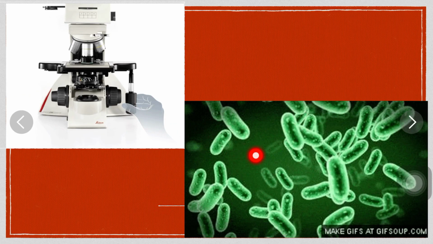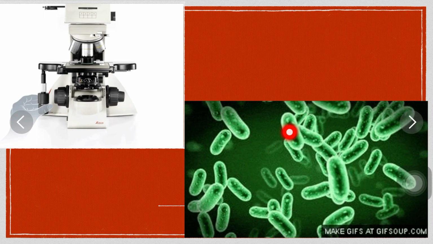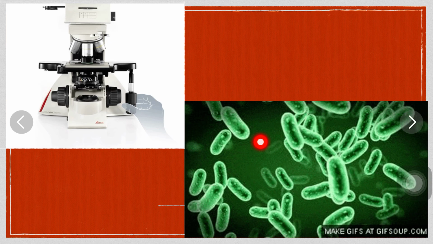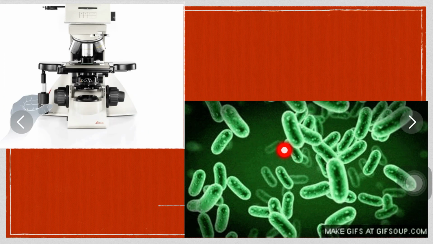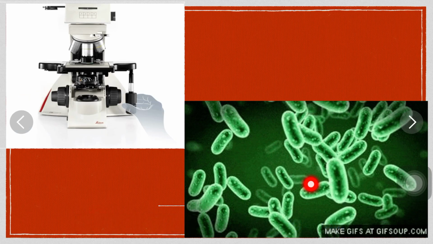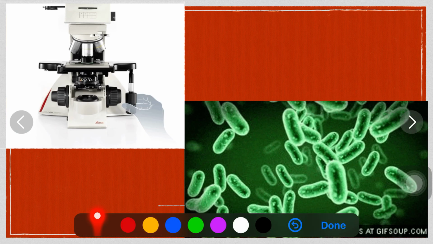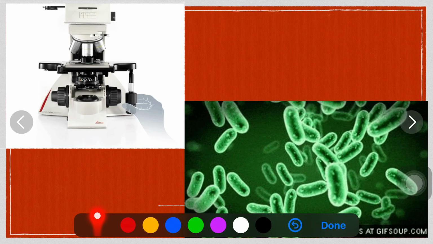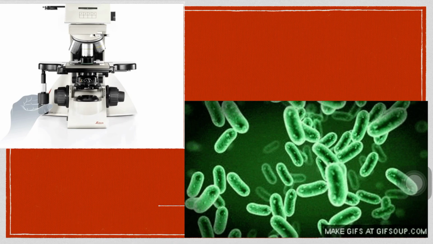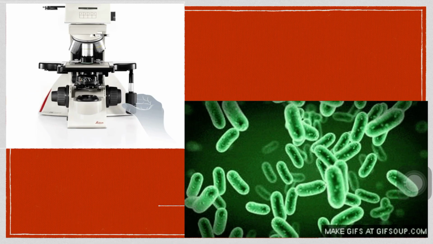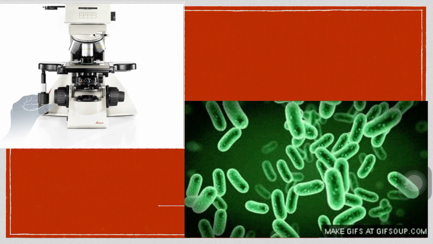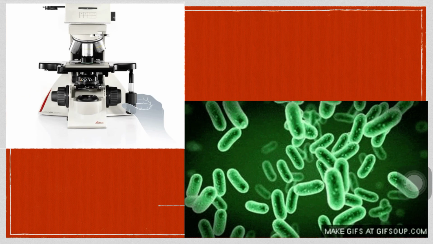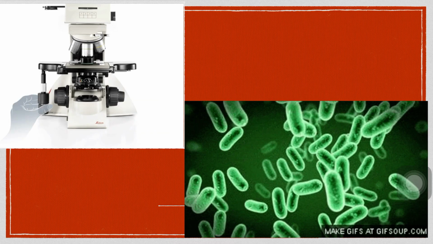When a drop of water from a puddle is seen under a microscope, innumerable microbes can be seen moving about in it. You will see the continuously moving amoeba. The paramecium is also a unicellular animal like the amoeba. So students, the organisms which exist in our surroundings but you cannot see with your eyes are unicellular. Unicellular means made up of a single cell which cannot be seen with our eyes. It can only be seen under a microscope.